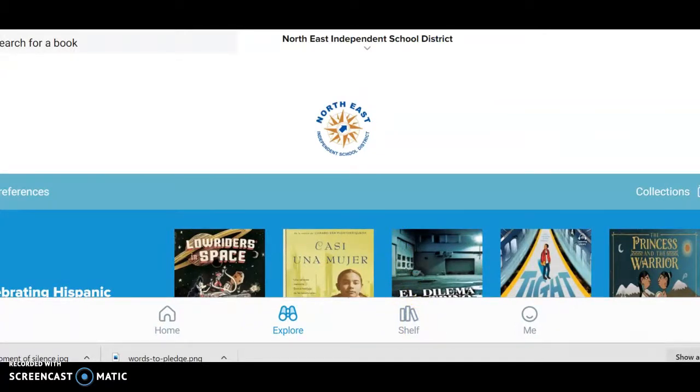So I did tell you I would start book talks today, so let me get the book that I am going to be talking about. Okay, this book is called Fever. It's by Laurie Halse Anderson, Fever 1793. So it is available in the Sora app. You can listen to it or you can actually read it.